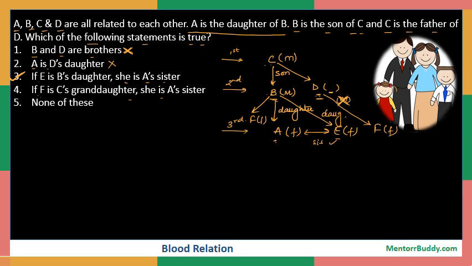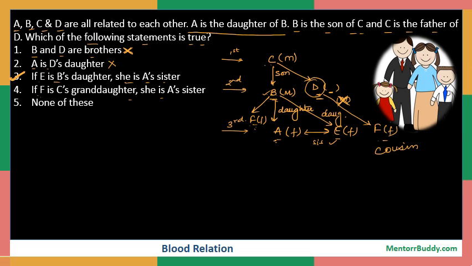Now as we see, F if coming from D becomes a cousin, and F coming from B becomes a sister. So this cannot be conclusive, and therefore the most appropriate answer is option number 3. So the answer to this question becomes the third option.